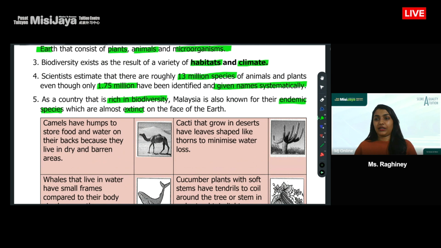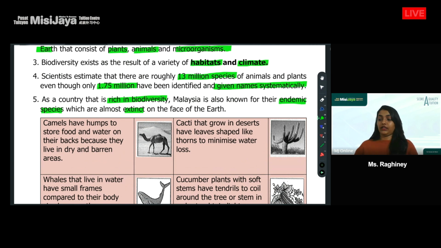It became quite popular after COVID, right? Endemic. Endemic simply means that it is exclusive to a particular geographical area. Right? So Malaysia has certain species that only exist here in Malaysia. It doesn't exist anywhere else. Right? So if we don't take care of it, it can go extinct. Extinct meaning it doesn't exist anymore anywhere on Earth.